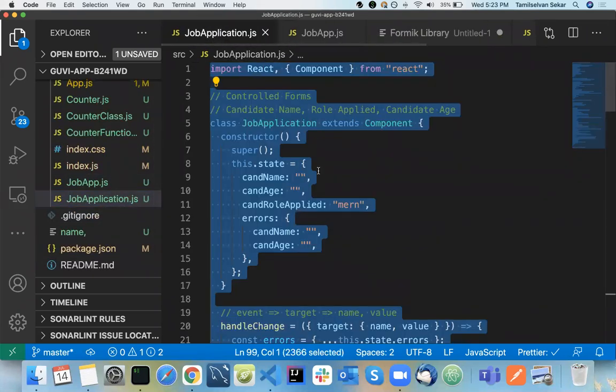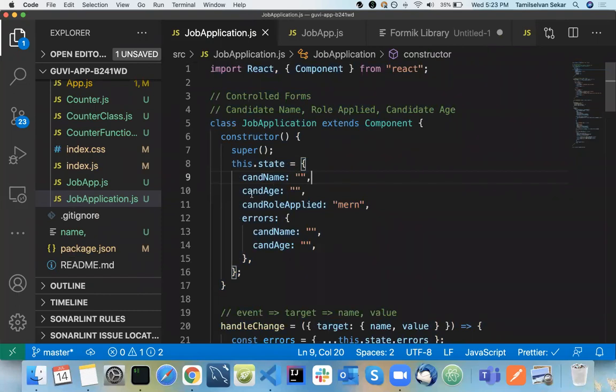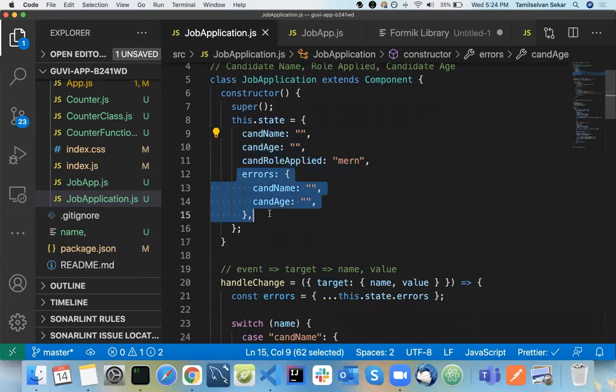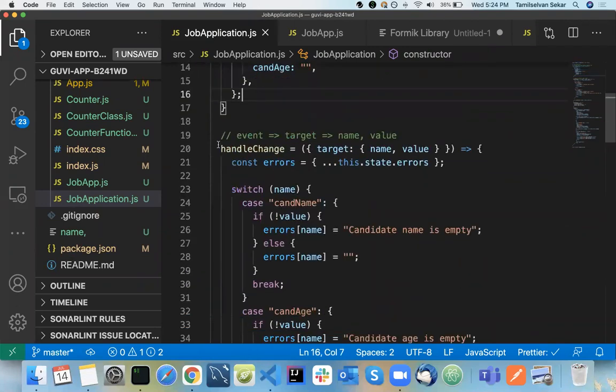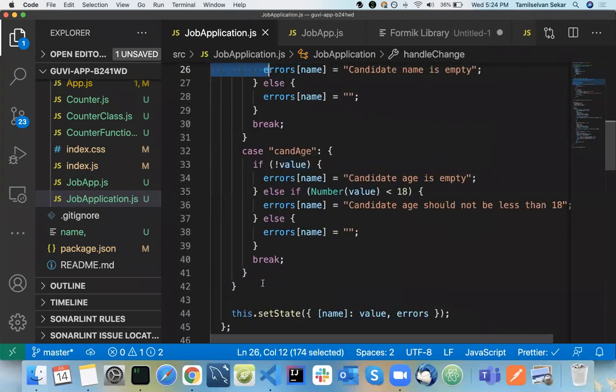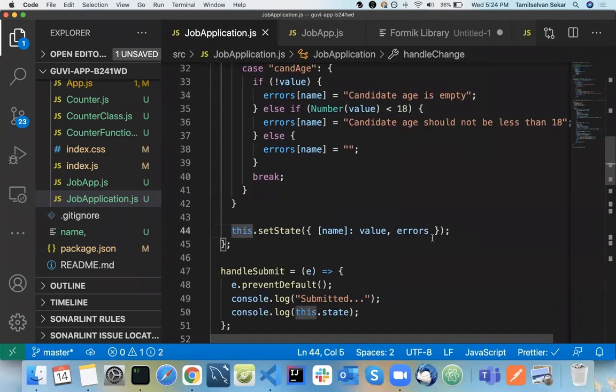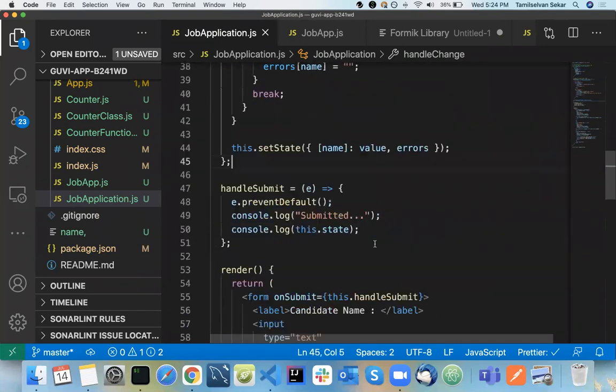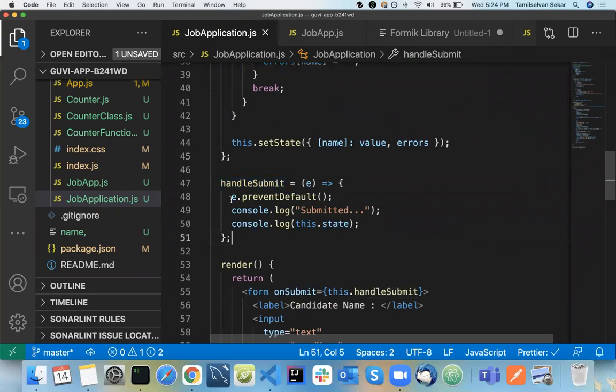See the JobApplication. So just compare them. Inside JobApplication, what we did: we had a state for each and every form field. We had an error object for each and every form field. We had a handle change function, and we had to modify the state using setState. Then on submit, we needed to use preventDefault, and whenever the submit is handled, we needed to call this particular function.